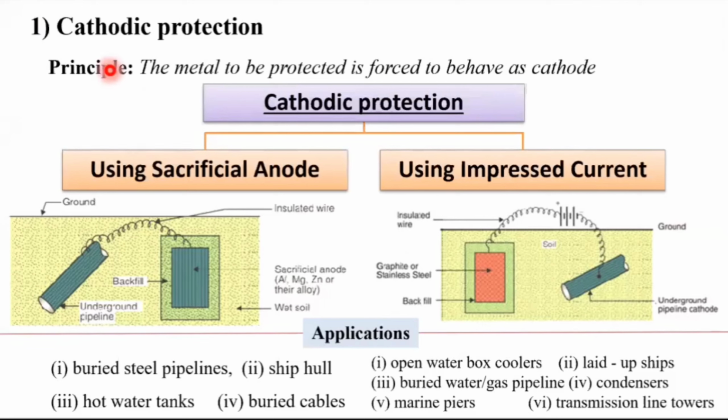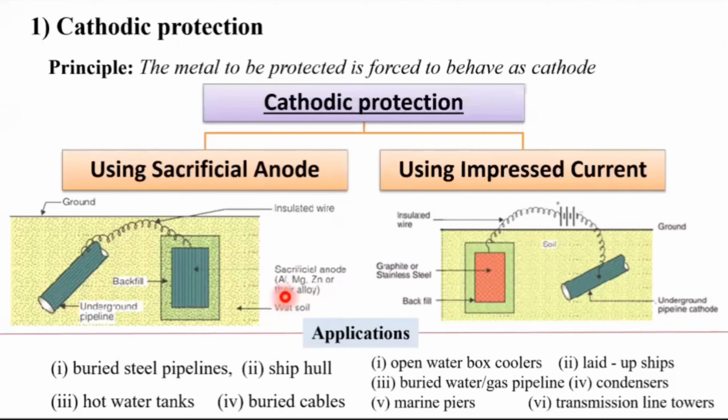So how is it possible? There are two ways. One is by using the sacrificial anode method, and the other is by using the impressed current method. This is a diagram for the sacrificial anode method. For example, we have to control the corrosion of this pipeline. If you have to control it, then it is to be connected to a wire, and highly reacting metals we have to connect.